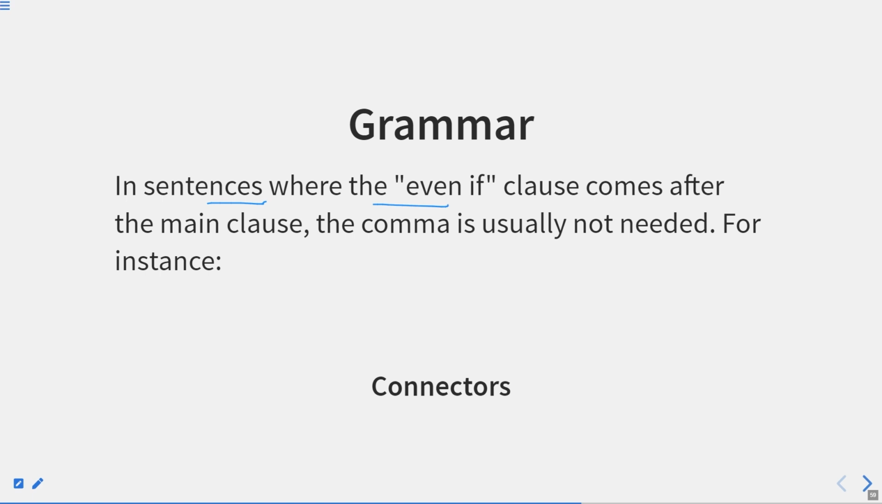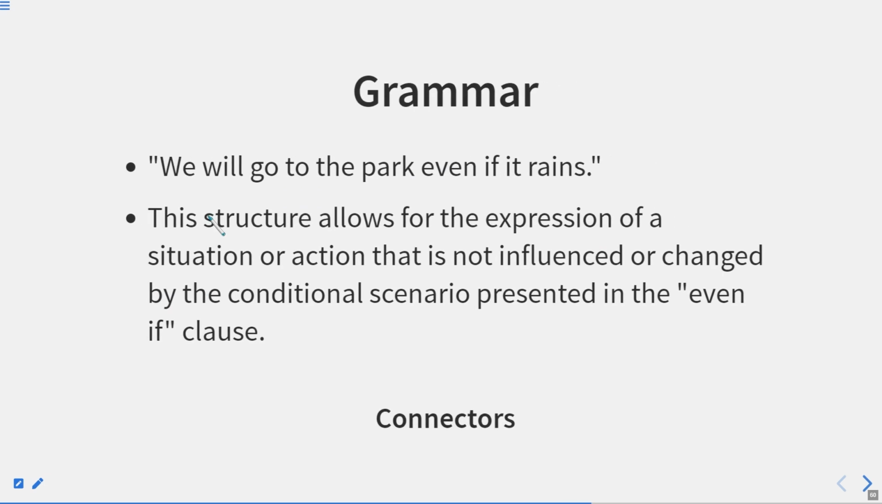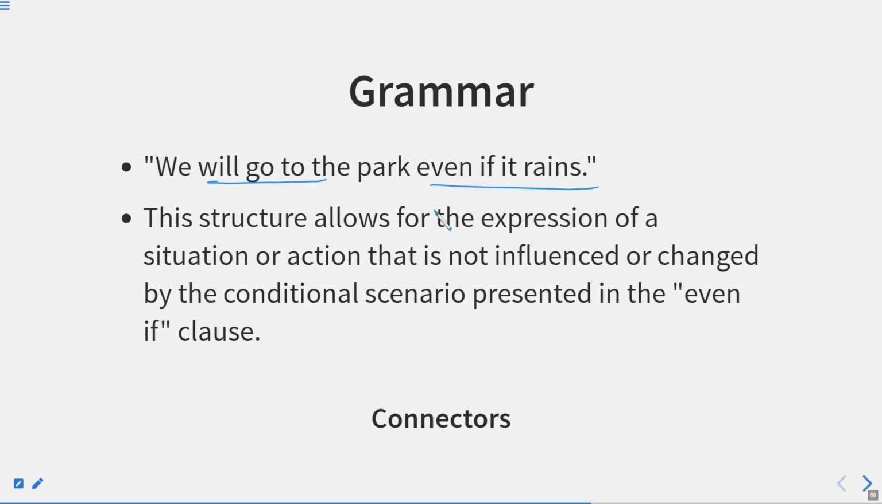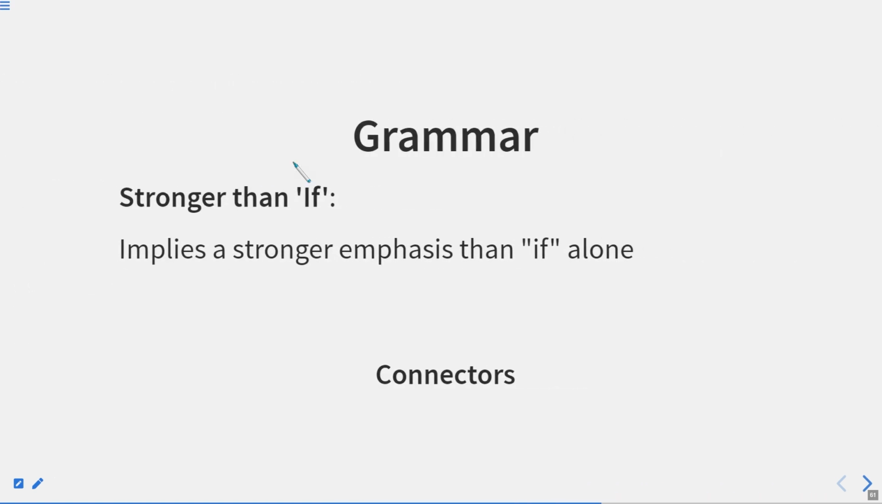In sentences where the even if clause comes after the main clause, the comma is usually not needed. For instance, if I say we will go to the park even if it rains. Now here we do not require a comma again because the subordinate clause is just after the main clause. So we can shift the position of the clauses, that is main clause and the subordinate clause, but we cannot just shift the position of the conjunction, that is even though, or although, or even if. Now let us move to the next one.